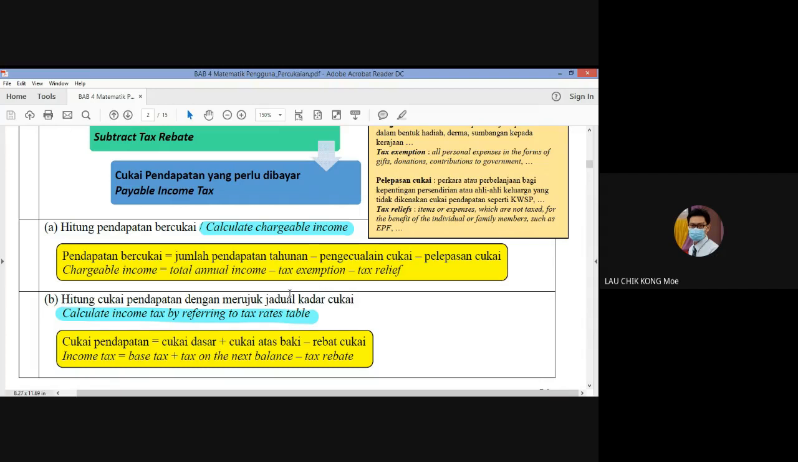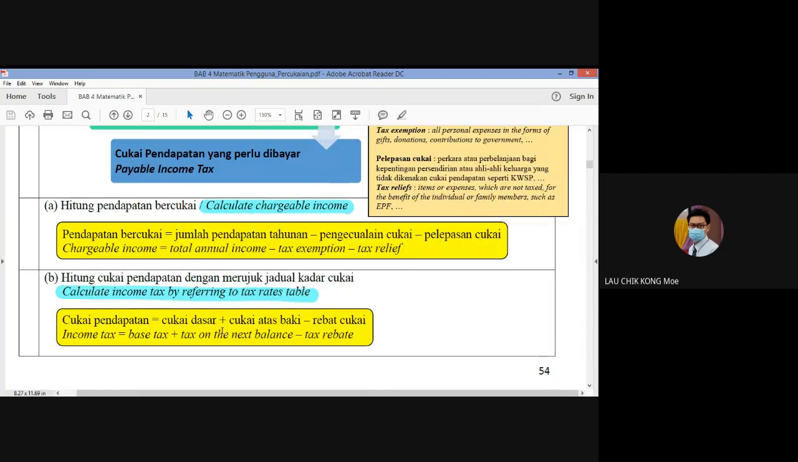Okay, but we need to have evidence. Okay, B, we can calculate the income tax by referring to the tax rate table. And this tax rate table is very important. Later on, we will discuss it in detail. Income tax equals the base tax, cukai dasar dia, plus the tax on the net balance, and then minus the tax rebate.